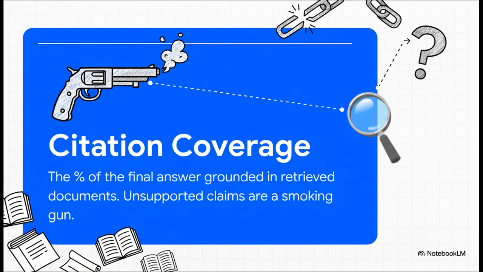And our final signal, well, this is the smoking gun: citation coverage. We absolutely have to ask, is the AI's final answer actually supported by the evidence we gave it? If the answer contains claims that you can't find in the source documents, boom, we found our retrieval failure.